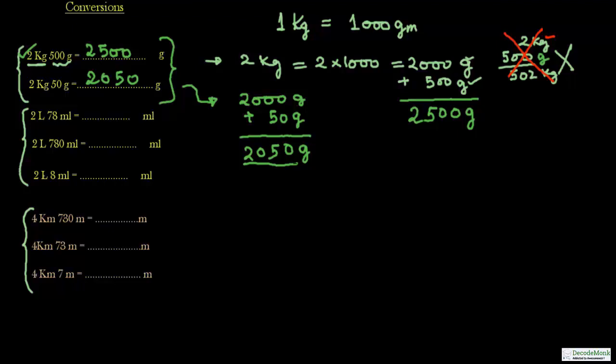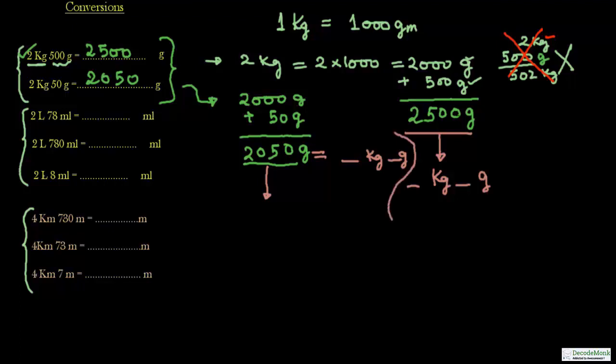You should also be able to go the reverse way, that is, convert weights expressed in gram to the combination of kg and gram. Because if you are asked how many kg and gram is 2500 grams, how will you do that?